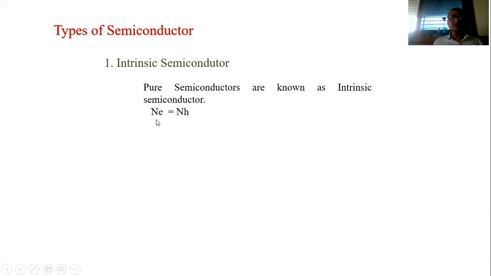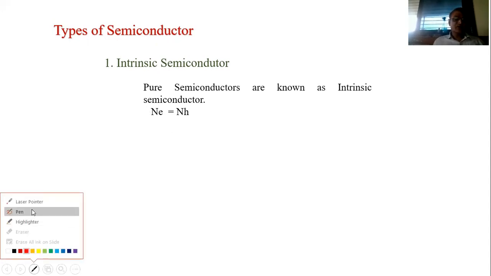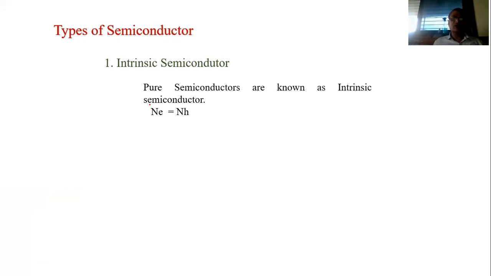Now in this case, the number of electrons is equal to the number of holes. E stands for electrons, and these are the free electrons. Due to the temperature, electron-hole pairs are created in the semiconductor material due to the breaking of covalent bonds, and hence free electrons and holes are present there, but their number is very small.